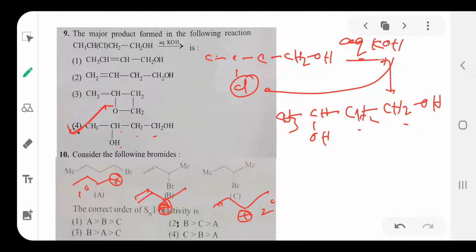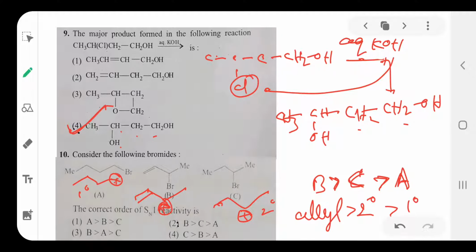Which one is more stable? That is readily involved in the SN1 reaction. Which of the carbocation is more stable? That is readily involved in the SN1 reaction. Allyl, secondary or primary? First allyl, B, later secondary, C, later primary, A. So first B, next C, last A. B means allyl carbocation is more stable, then secondary, then primary. So which one is correct? BCA. So the option is BCA, the second option.